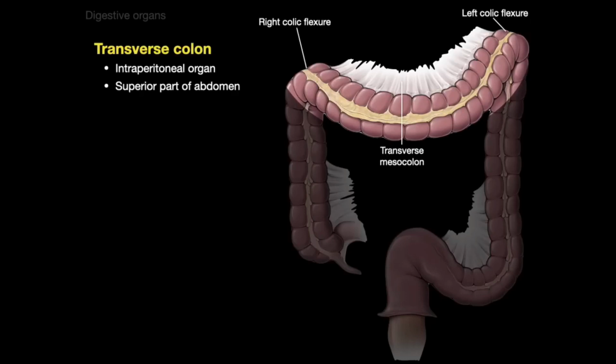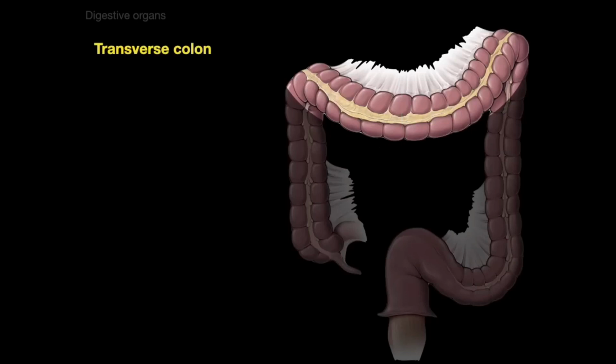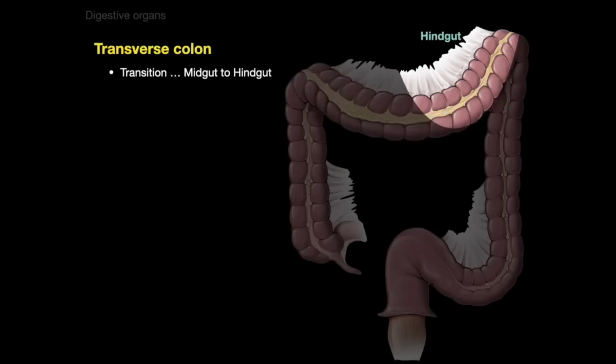And the transverse colon is anchored to the posterior abdominal wall by the transverse mesocolon. So something that happens in the transverse colon is there's a transition from the embryonic midgut to hindgut. So there's our transverse colon somewhere. We usually say two-thirds of the way along, the midgut becomes the hindgut. Now, why do we care about that? Well, that's going to become important when we start talking about vascular supply and innervation, okay?